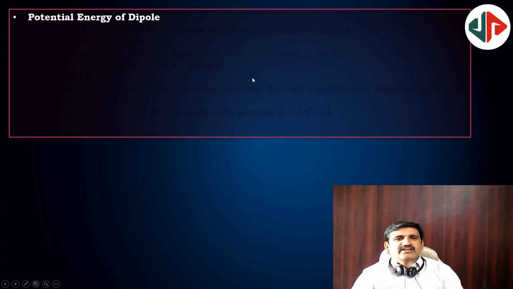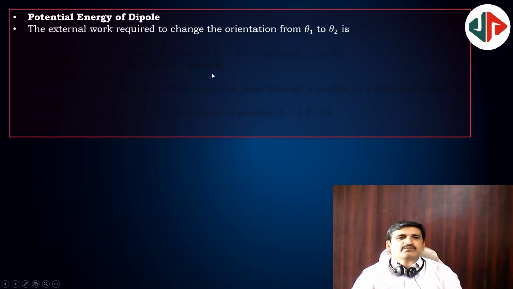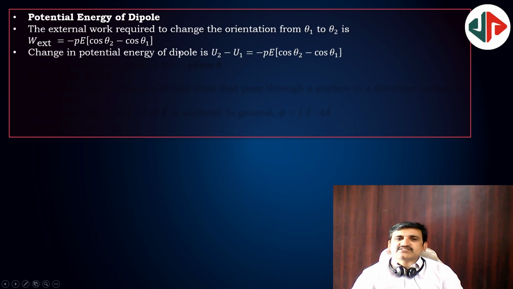Potential energy of a dipole in an external electric field. Potential energy of a dipole is nothing but the work done in rotating it from theta 1 to theta 2. Whatever is stored in it is the potential energy. First, work done W is equal to minus PE into cos theta 2 minus cos theta 1. Simply, people will write PE into cos theta 1 minus cos theta 2, taking this minus inside. And the change in potential energy will be this work done only.